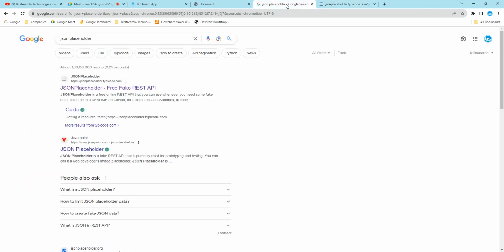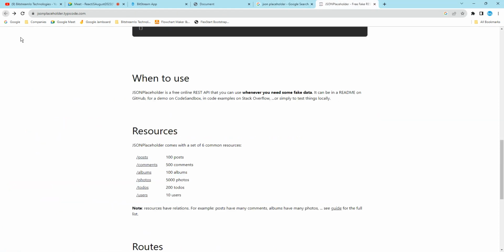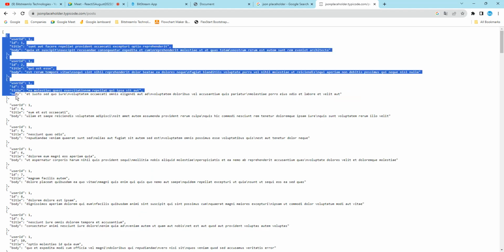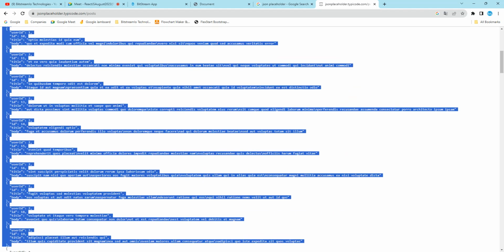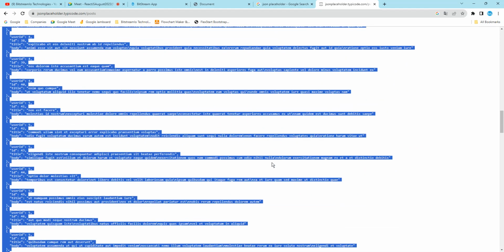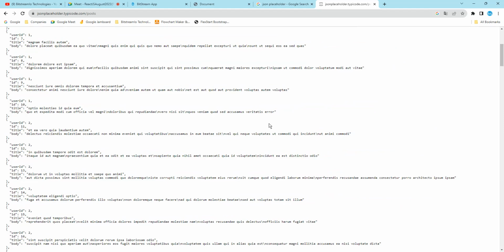JSON placeholder is a website. Here we have some dummy data. If you want to post something on Facebook, the data will be posted like this. This is one post, then two, three, four, five like this. We have around 100 posts here. If you want to go through all the posts, that is called a loop.